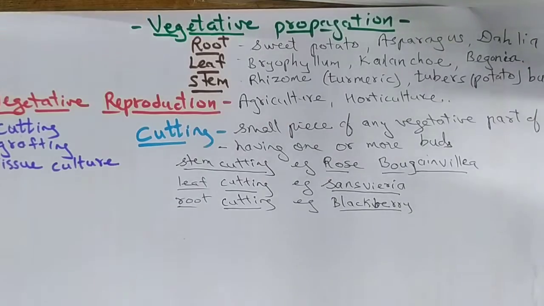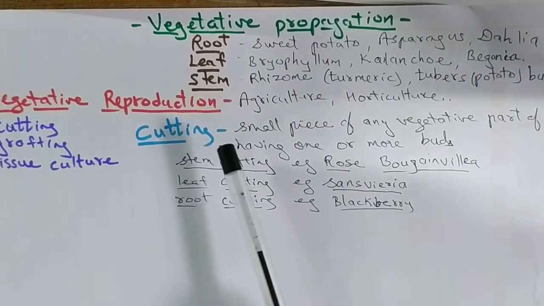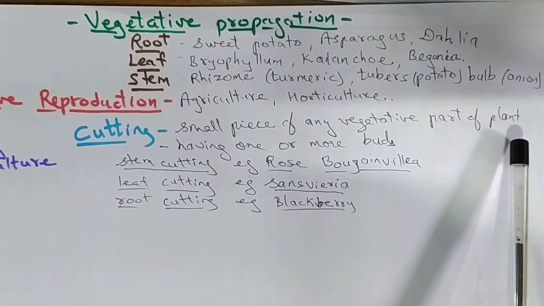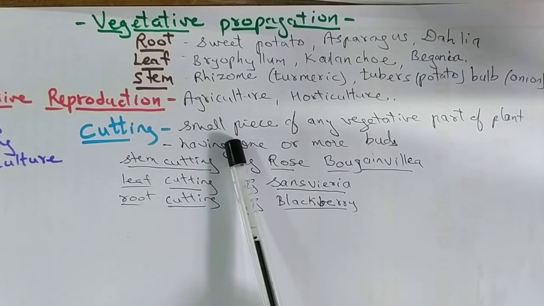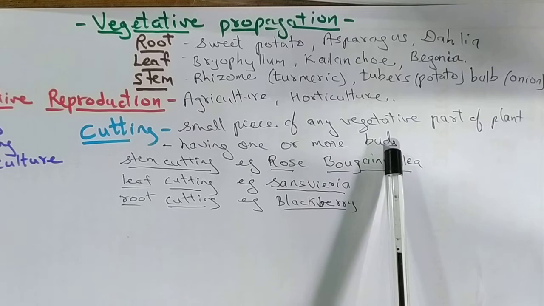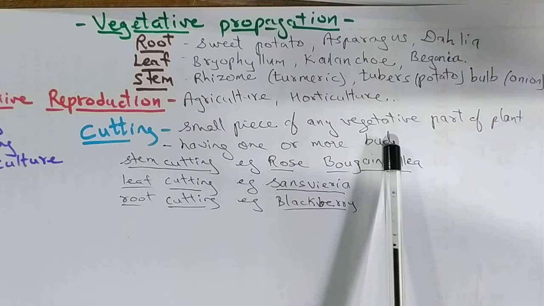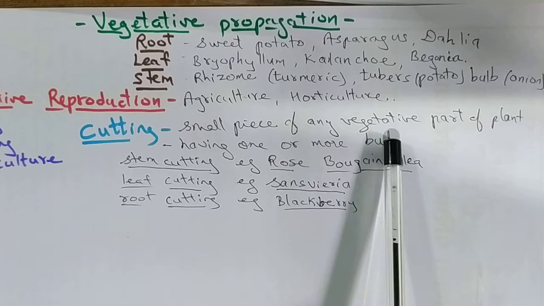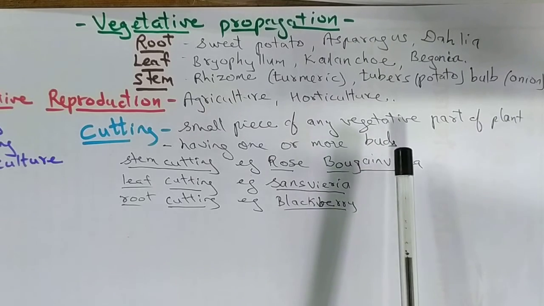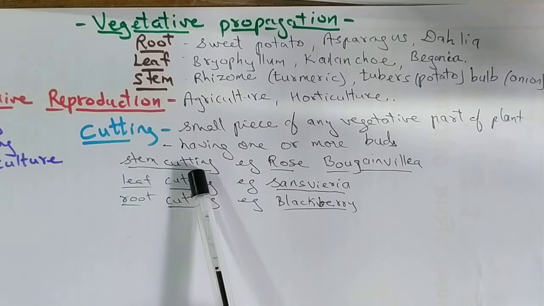Now, if we talk about cutting, in cutting we have to just take a small piece of any vegetative part of the plant. That piece of plant should have at least one or more buds, and that should be planted into the ground when the favorable conditions are available, and at that place you will find that a new plant starts growing. Here we can use the stem cutting, that is the part of the stem we take.